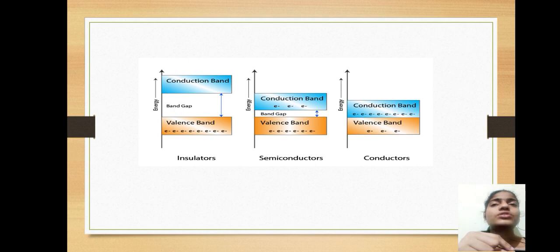To conduct the electricity, they have the gap between valence band and conduction band, right? Some of them only move to the conduction band if the temperature is raised. If the free electrons are there, then only the electrons move to the conduction band, and the energy is flowing